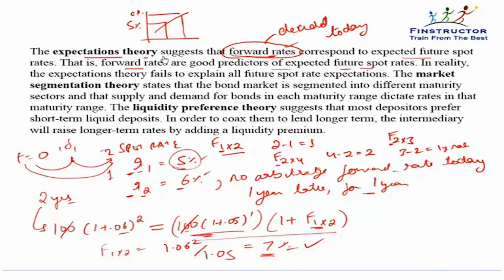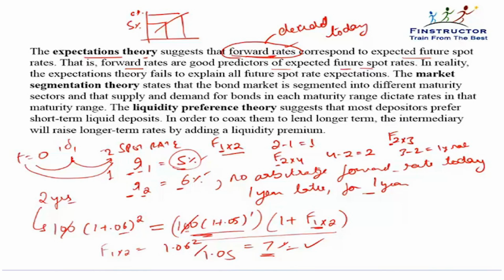So the first theory is the expectations theory that says that long-term rates embody expectations of future short-term rates. All are spot rates. Spot rate means rate today. Today's rate can be for 1 year borrowing, can be for 10-year borrowing, can be for 20-year borrowing. All are spot rates. Short-term rates are for 1 year borrowings. Long-term rates are for 10-20-year borrowings.